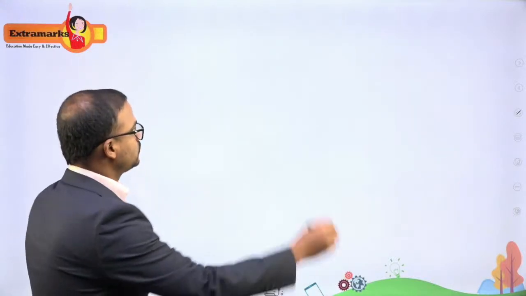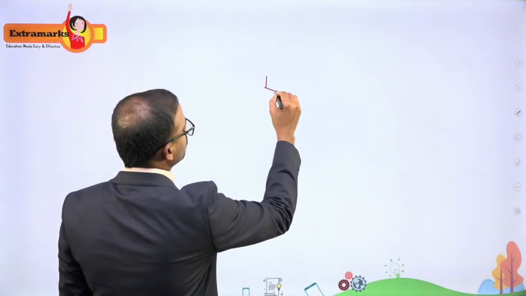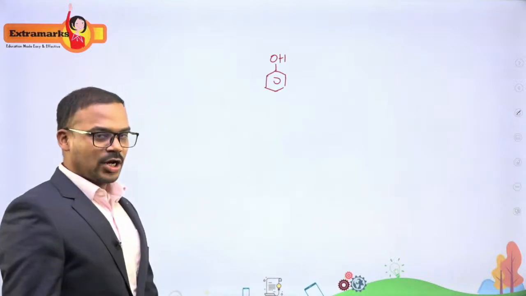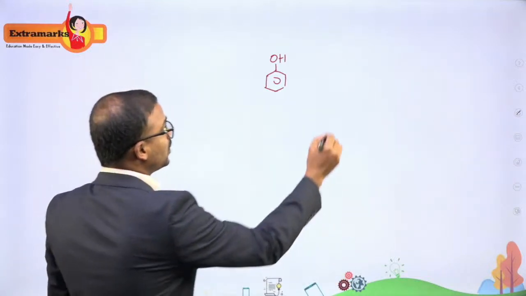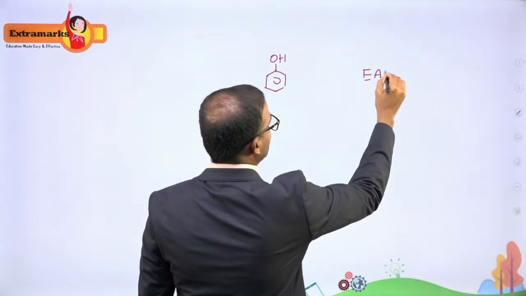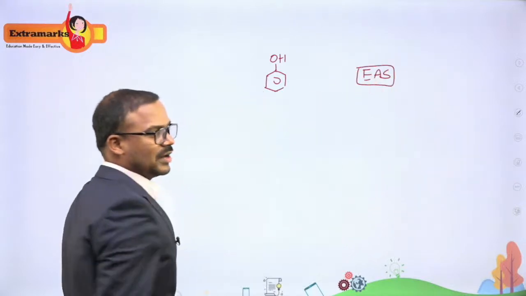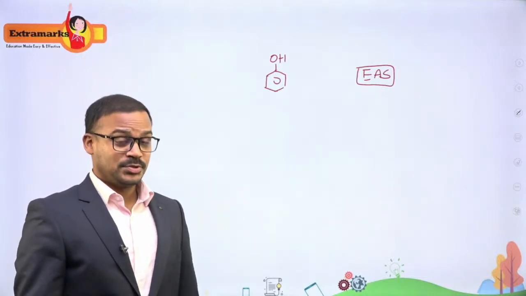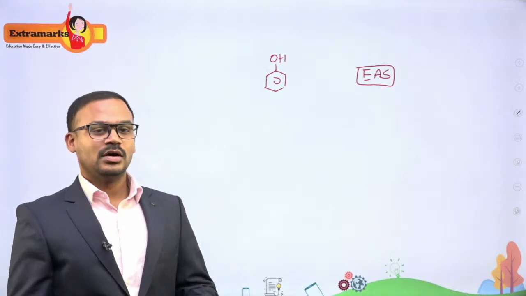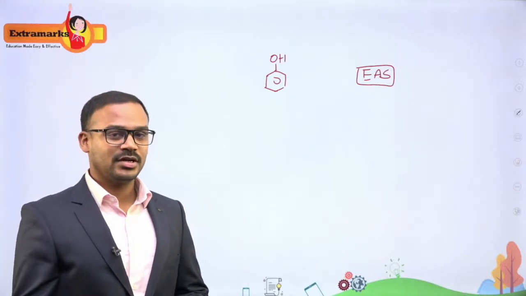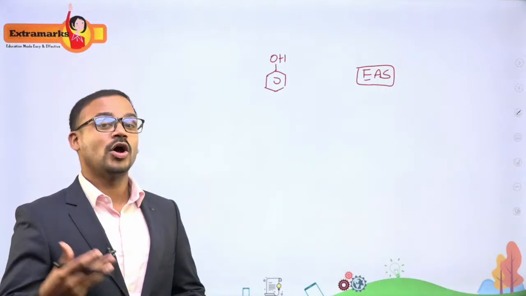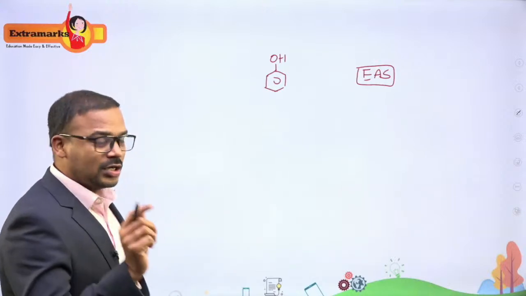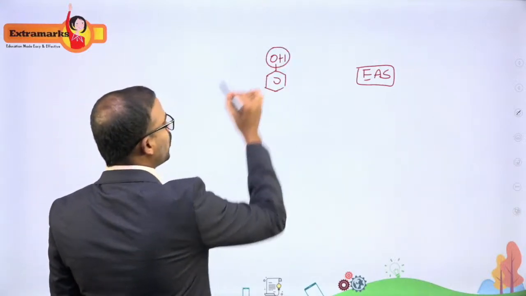We know that phenol will undergo electrophilic substitution reactions, right? Aromatic hydrocarbons can undergo electrophilic substitution reaction. We also learned that in electrophilic substitution reactions there are two types of products that you get: the meta-directing products and the ortho-para substituents. So when do we get this ortho-para and when do we get this meta? It all depends upon the group which is present over the benzene.